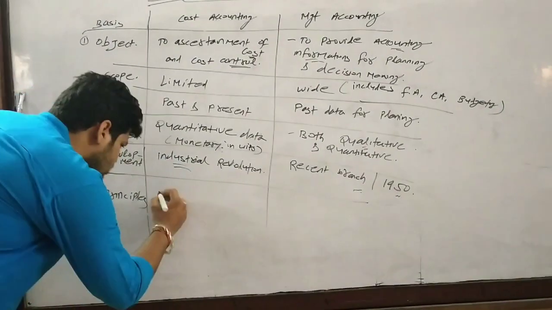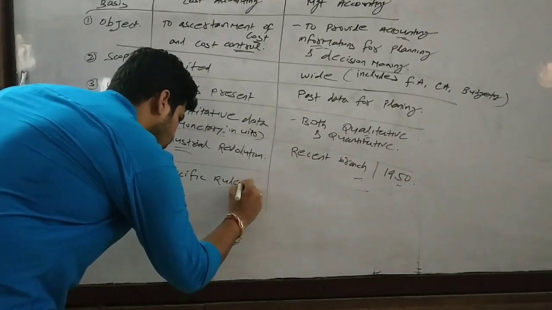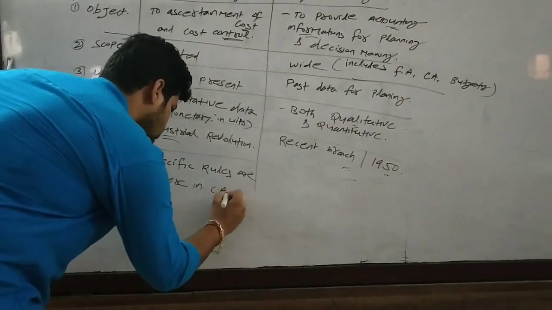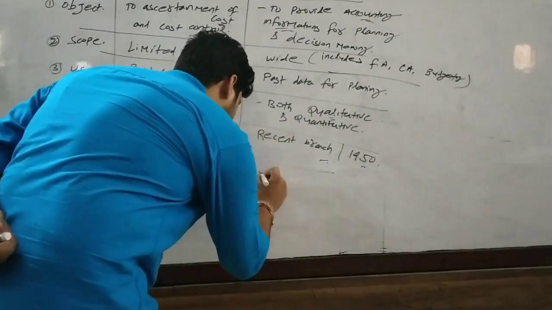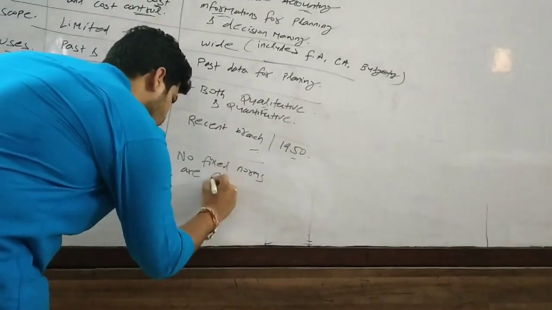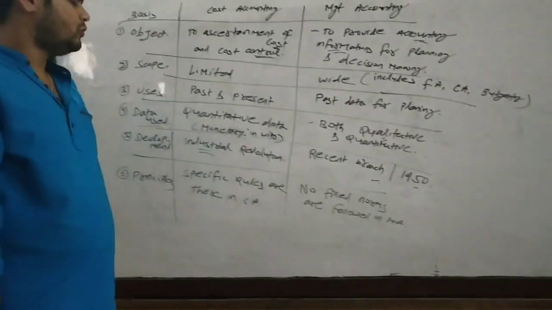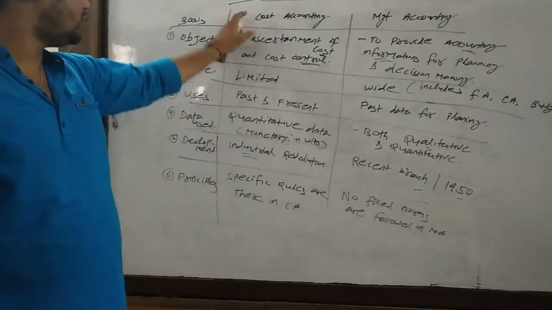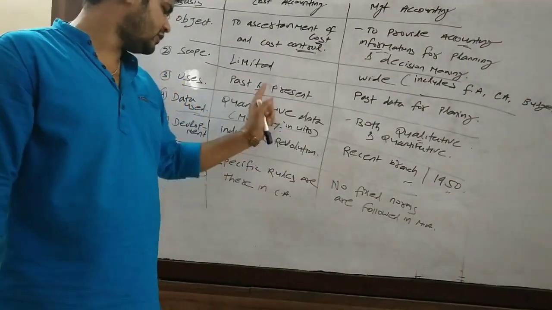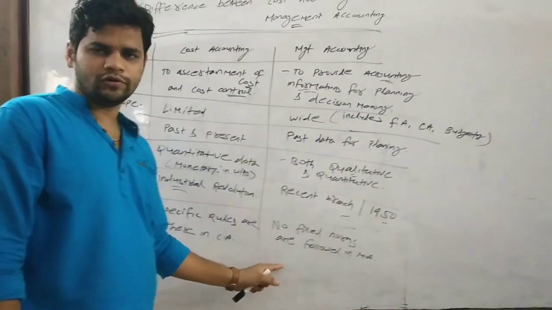So the difference is, specific rules are there in cost accounting, but no fixed norms are followed in management accounting. So this is the last point of difference. In case of cost accounting, there are specific rules and regulations, but in case of management accounting, there are no fixed rules and regulations.